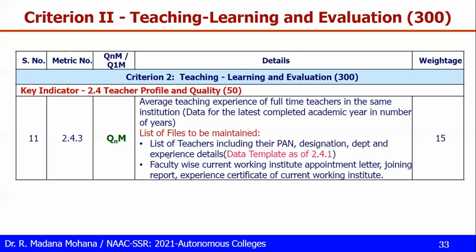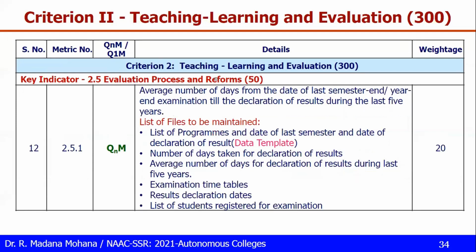Then coming to 2.5, evaluation process and reforms. In this, 2.5.1 quantitative: average number of days from the date of last semester and year-end examination till the declaration of results. This is related to results declaration after the last semester, last working day and last examination.